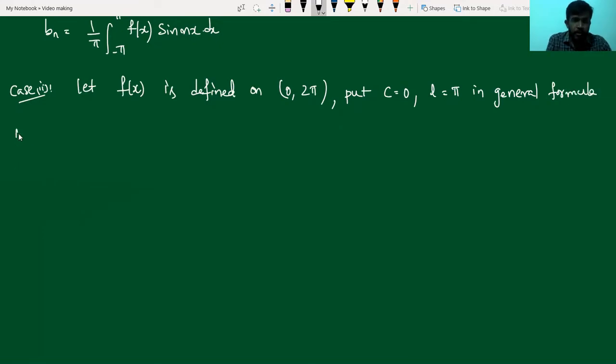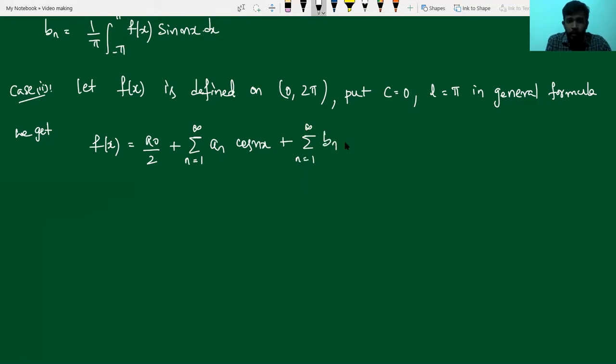If we do the substitution, we get the Fourier series expansion f of x given by again a0 by 2 plus summation n running from 1 to infinity an cos nx plus summation n running from 1 to infinity bn sin nx.